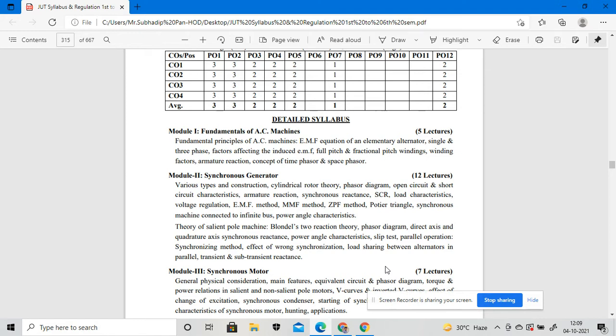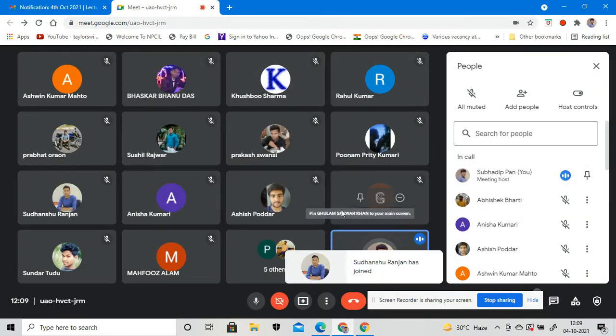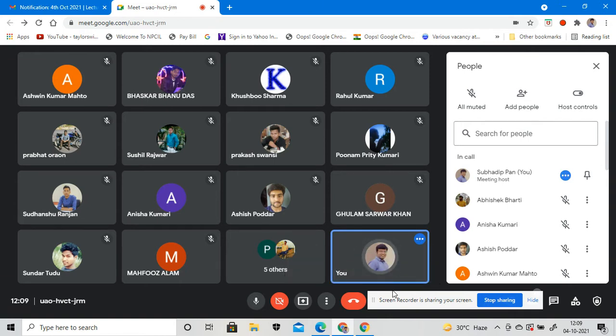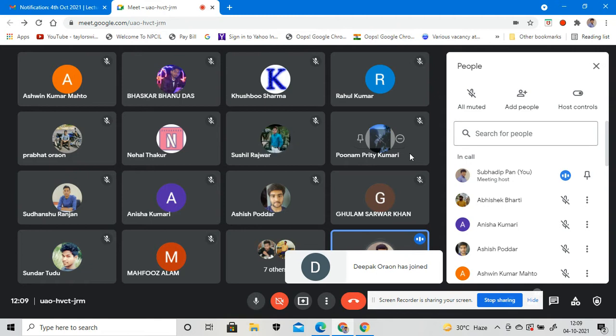These things will be in the fundamentals of AC machines, which we will discuss later. Today is the introductory part, so we will discuss only the fundamental part of electrical machines.